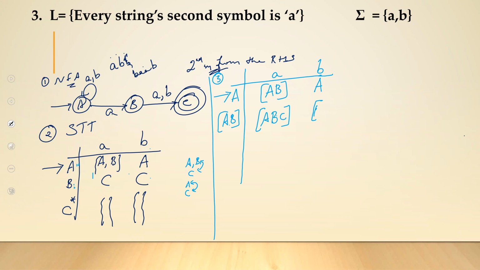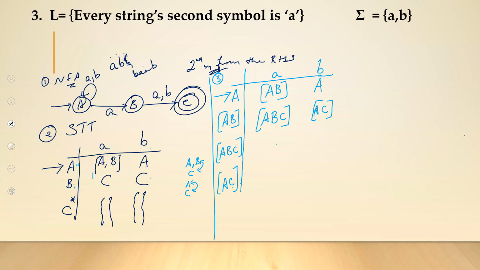You will be getting a new combined state called AC. Look into this row. Check whether there are any entries where you do not have a corresponding column, which means I need to have a column for ABC, and I even need to have AC as new entries in my column.